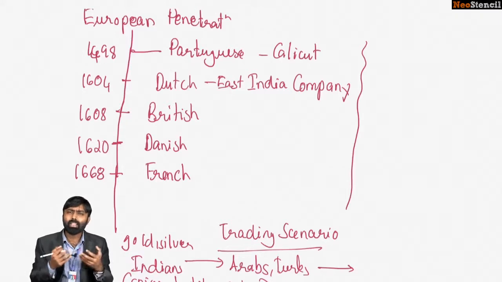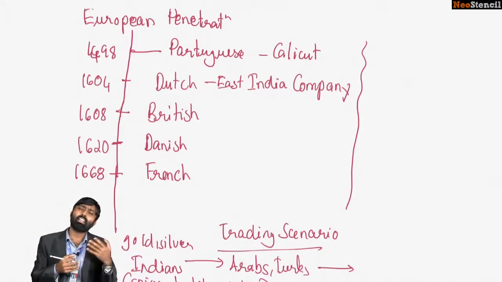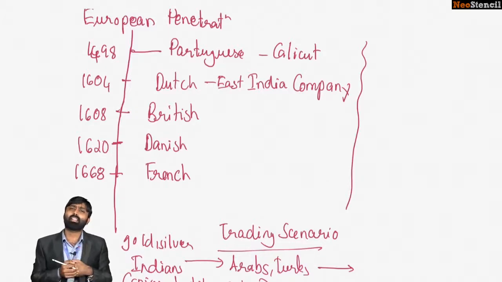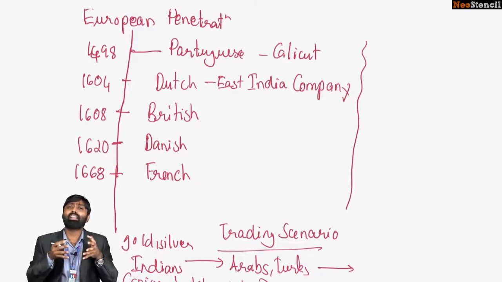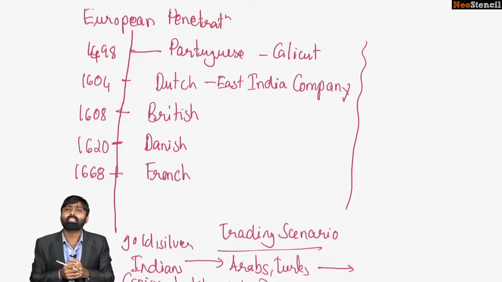Even Pliny the Elder, a Roman senator during the early years, so if you remember, the Roman Empire in ancient times used to have a very strong trade with India. Pliny even lamented that the entire treasury of Rome was being drained into India because of the demand for Indian spices, especially pepper. So remember that too.